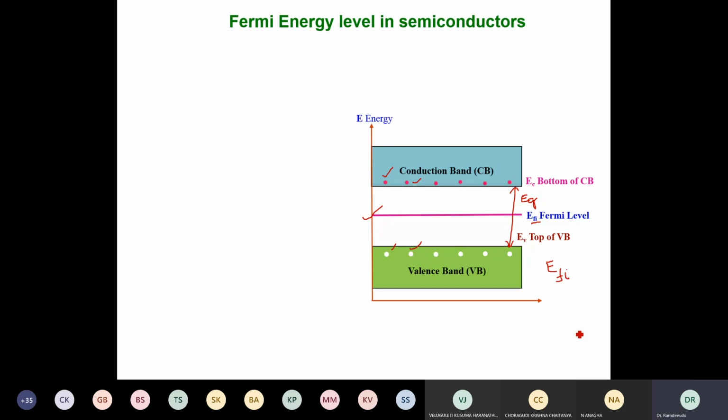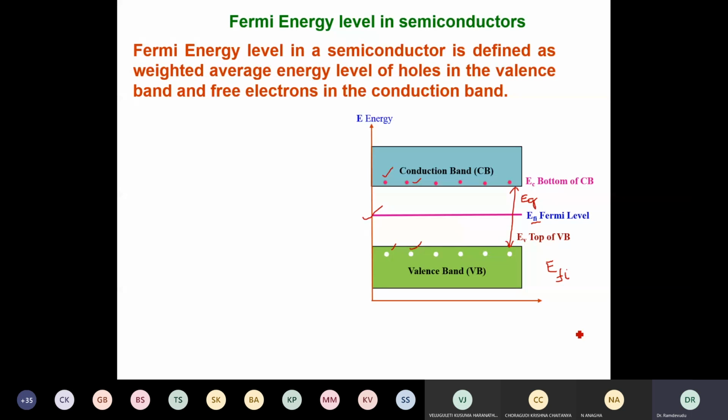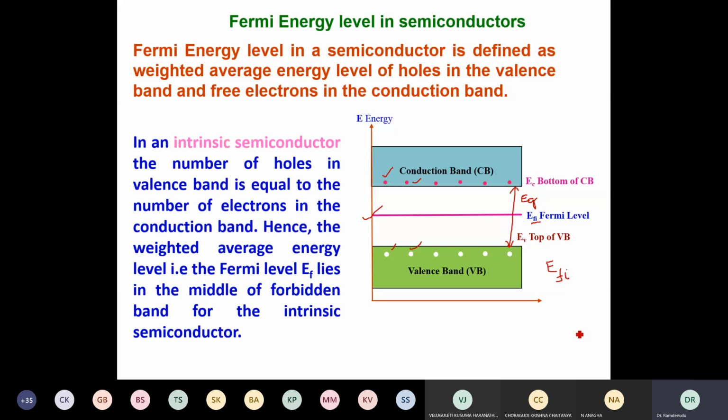E F is the Fermi energy level, and I, the suffix, is for intrinsic semiconductors. So we call EFI the Fermi energy level, which is exactly at half of the forbidden energy gap, provided that the effective mass of the electron is equal to the effective mass of the hole. If the effective masses are different, then the Fermi energy level need not be at the center even for intrinsic semiconductors. So our definition is, in a semiconductor, the weighted average energy level of holes in the valence band and free electrons in the conduction band is called the Fermi energy level.